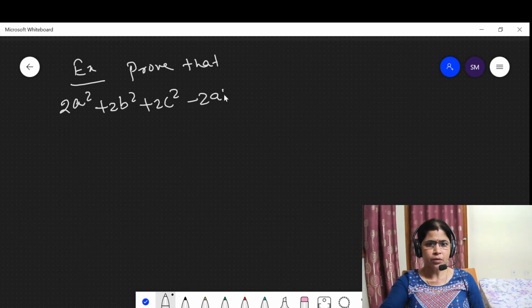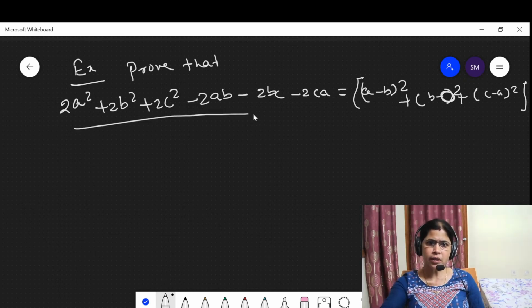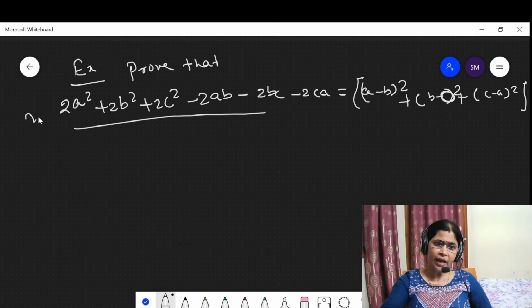Here 2a square plus 2b square plus 2c square minus 2ab minus 2bc minus 2ca is equal to (a minus b) whole square plus (b minus c) whole square plus (c minus a) whole square. This is the LHS, and this is the RHS. We have to prove that, we take the LHS and find the RHS.